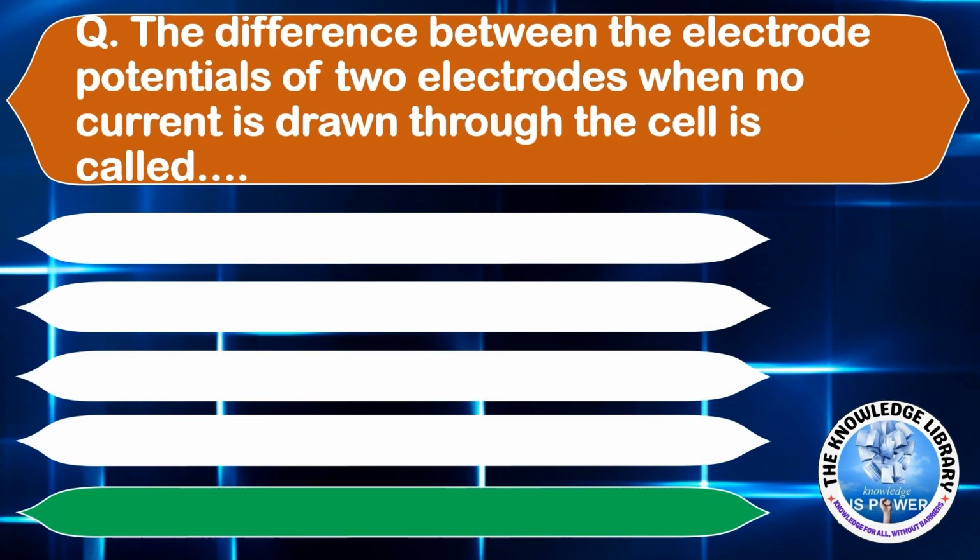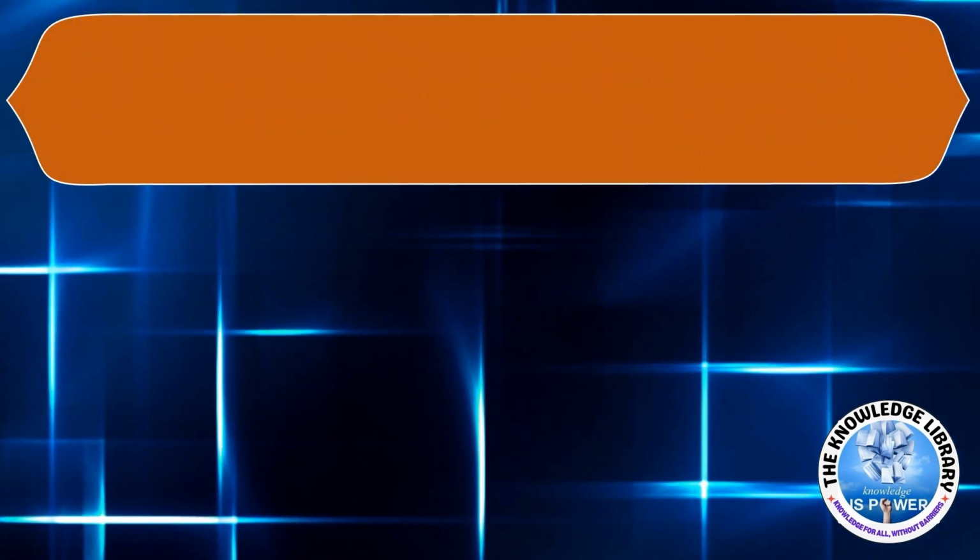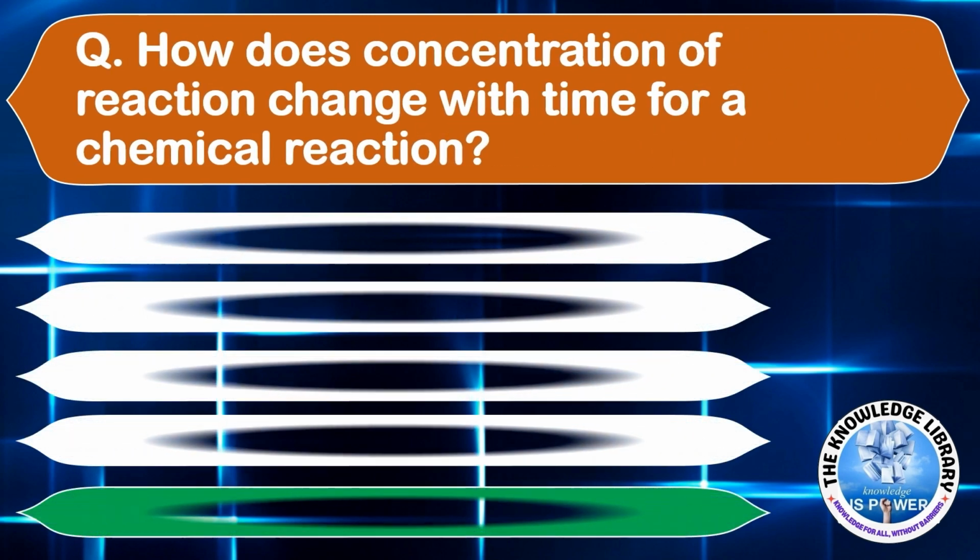The difference between the electrode potentials of 2 electrodes when no current is drawn through the cell is called option A, cell potential, option B, cell EMF, option C, potential difference, or option D, cell voltage. The correct answer is option B, cell EMF. Moving on to the next question.